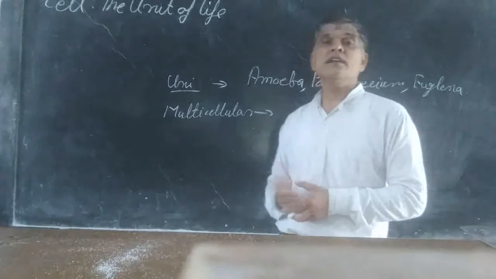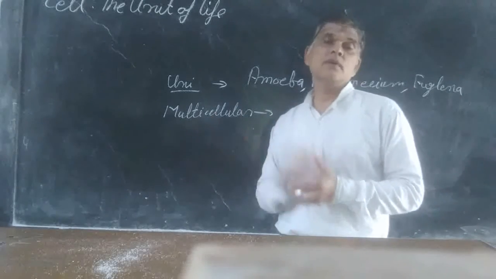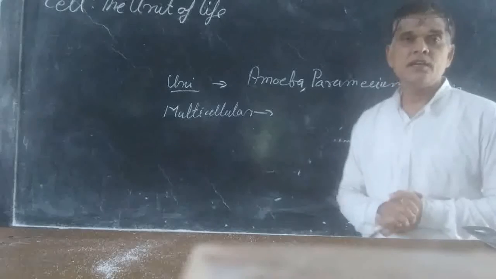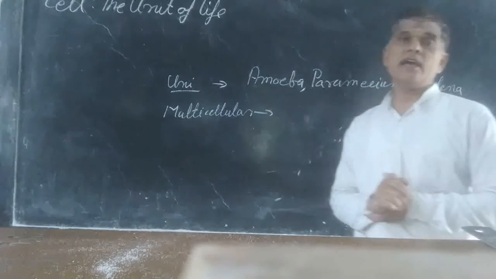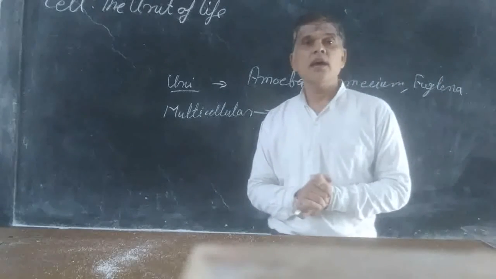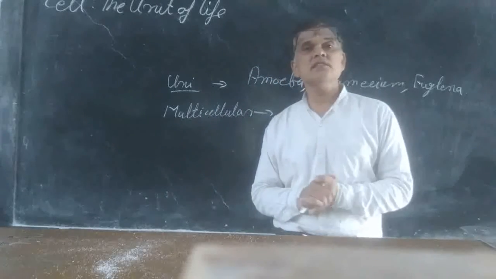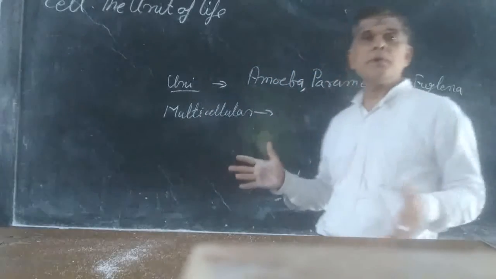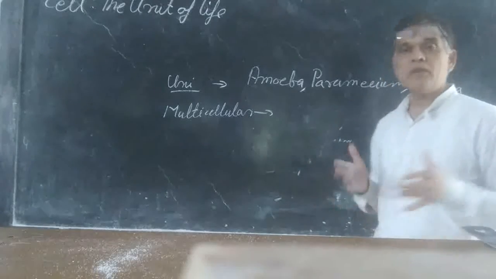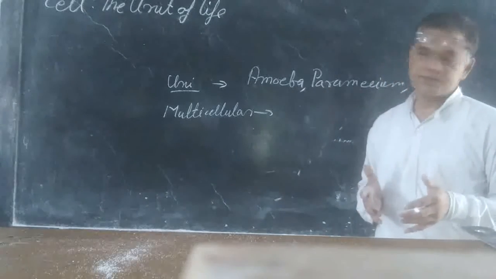Just like in the digestive system they help in digestion, in the reproductive system in reproduction, and in the respiratory system in respiration and other things. So division of labor is there in multicellular organisms.